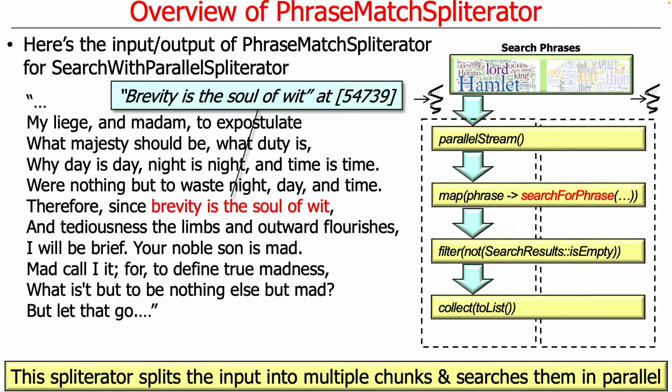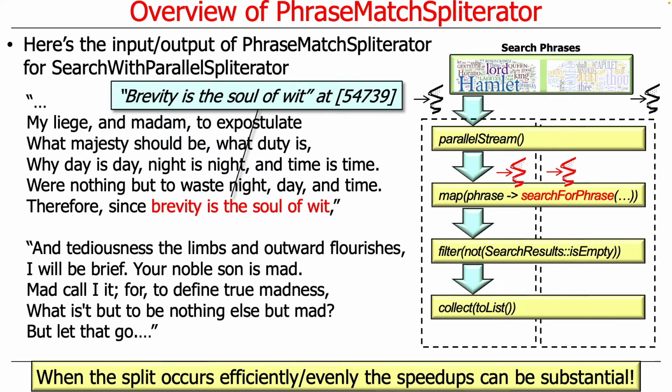So if we want to search for "brevity is the soul of wit," we want to make sure we can find "brevity is the soul of wit." And we're going to do this by splitting the whole work of Shakespeare up into chunks and then searching them in parallel so that we can more quickly identify whether this phrase exists in that input.